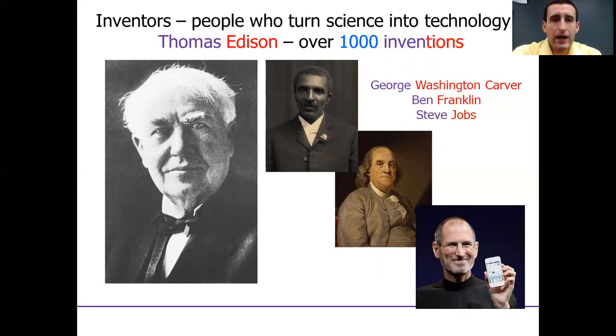And he had a whole lab and a whole set of assistants helping him invent many of these things that were very beneficial. But you got George Washington Carver there too, who did a lot of agriculture research with peanuts and different things that could be grown in different soils and with different conditions. Benjamin Franklin, a little bit longer ago, right, with the bifocals and the Franklin stove, and a number of other just very simple and practical hands-on things that he was able to invent to make our lives easier.